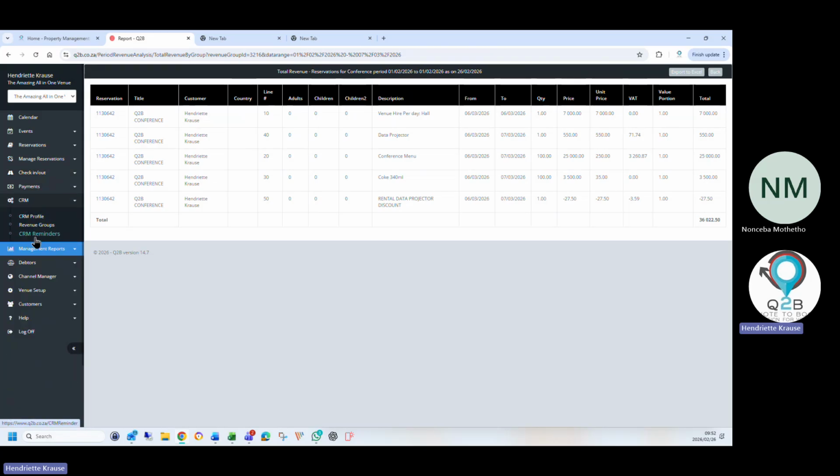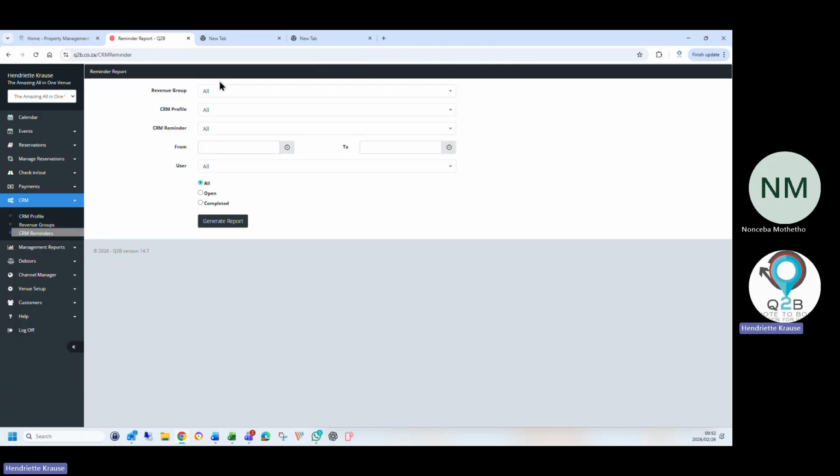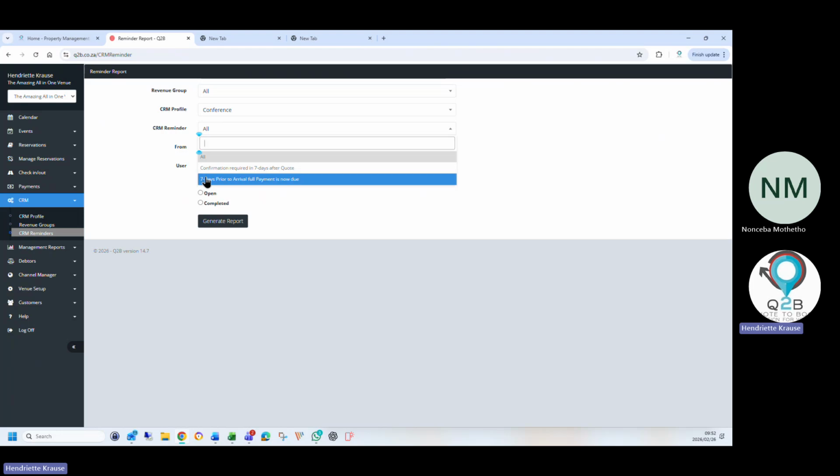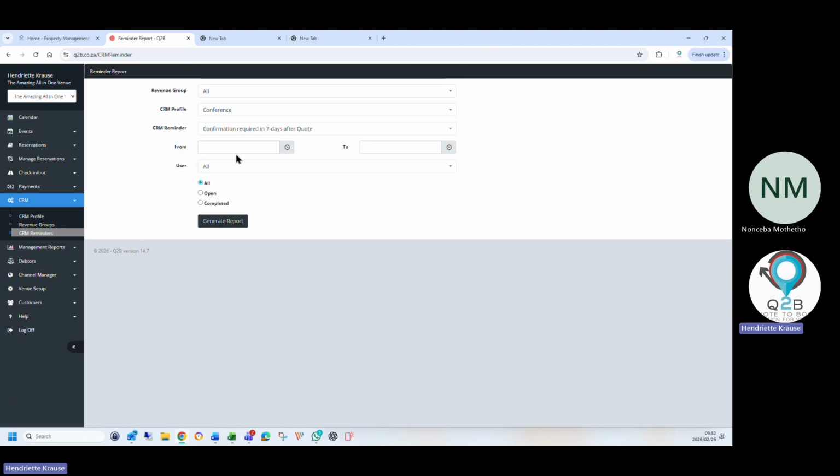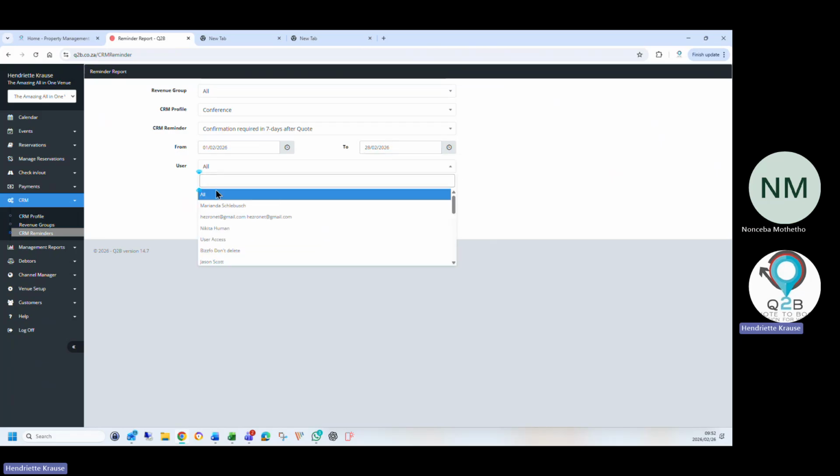The CRM reminders, mine is now switched off, so it's not going to have information in, because otherwise I get all these demo emails and reminders. So you can pull a conference one, and you can say any reminder that you set up, such as a confirmation required on a quote, or follow up with a quote, and you can select the dates that you want the report for, and you can use it per user.